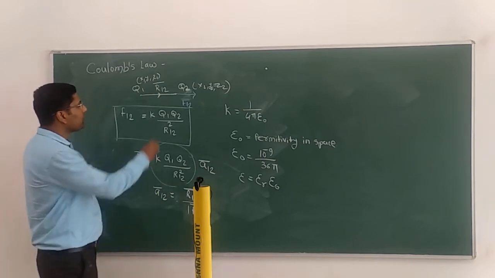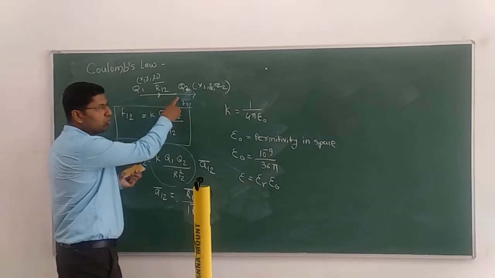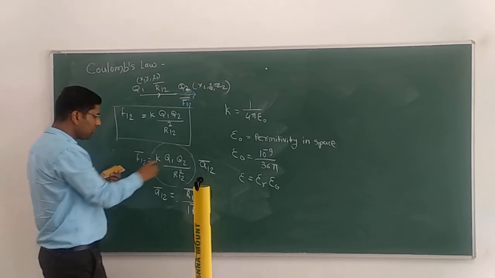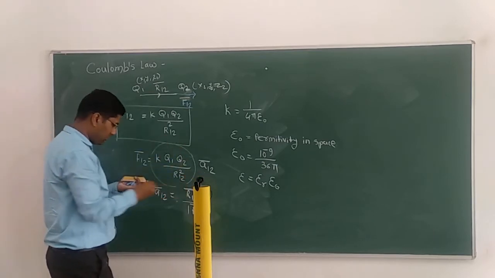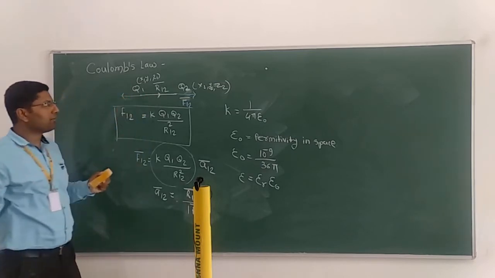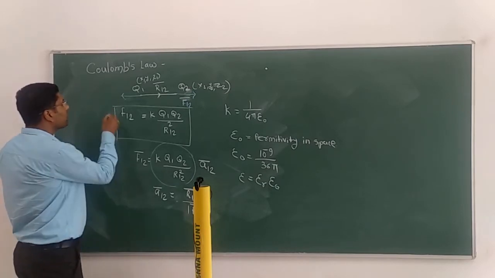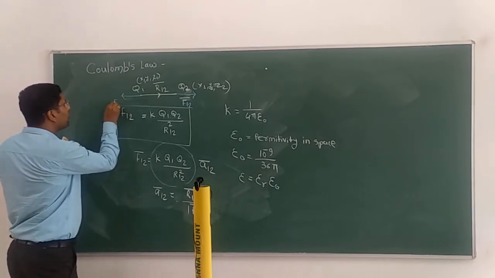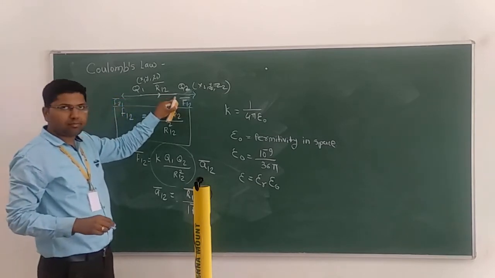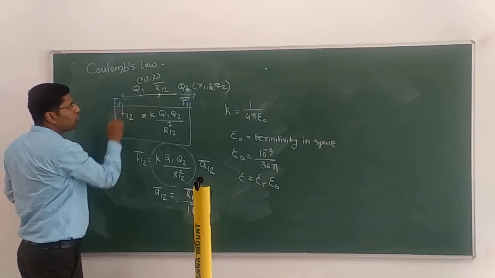Now suppose I want to calculate this force from 1 to 2. That is F12. Now I will write F12 bar because we are calculating this with a unit vector. Now I want to calculate the force from 2 to 1. Then what will the force equation be? The force value will be F21, the force by the second particle onto the first particle. So this is F21 bar.